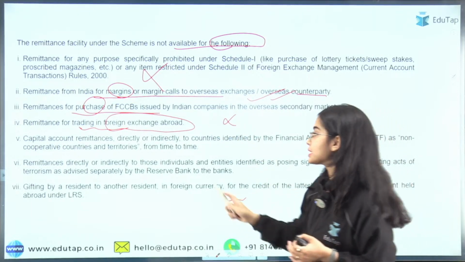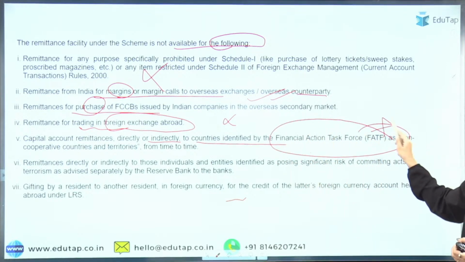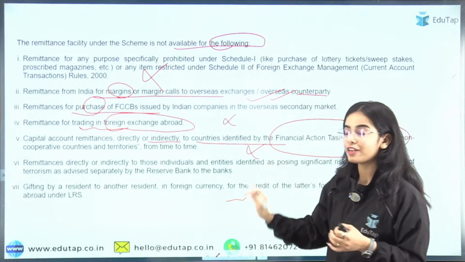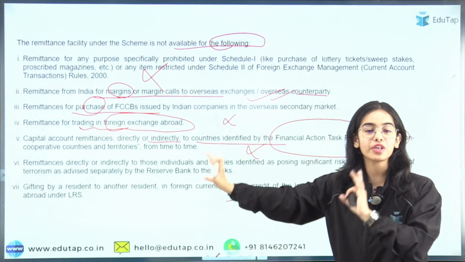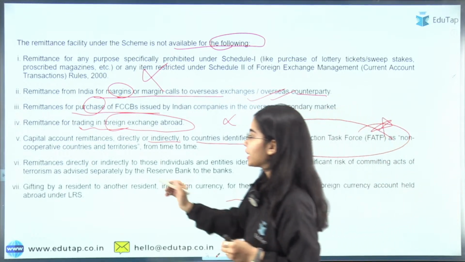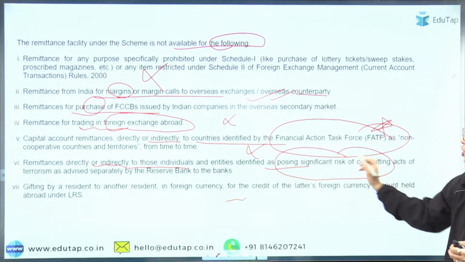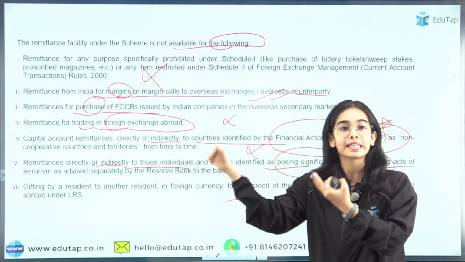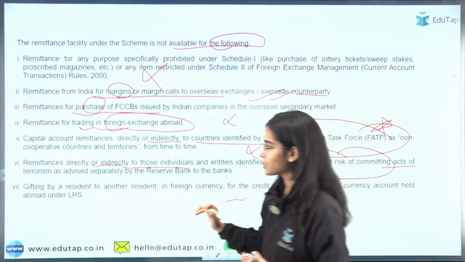Capital account remittances directly or indirectly to countries identified by the Financial Action Task Force as non-cooperative countries and territories are not allowed. That is, you cannot buy immovable property or do portfolio investment in countries recognized as non-cooperative. Also, remittances directly or indirectly to entities posing significant risk of committing acts of terrorism against our country are not allowed. You cannot send money there, because then you could be linked to a terrorist organization. So that is the basic idea.